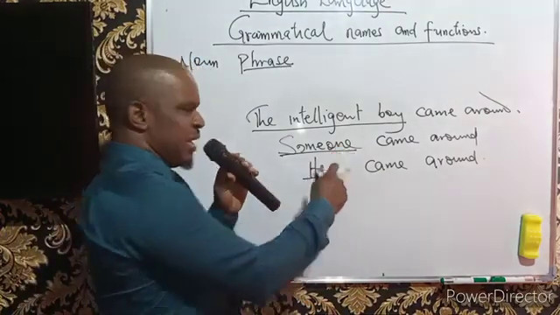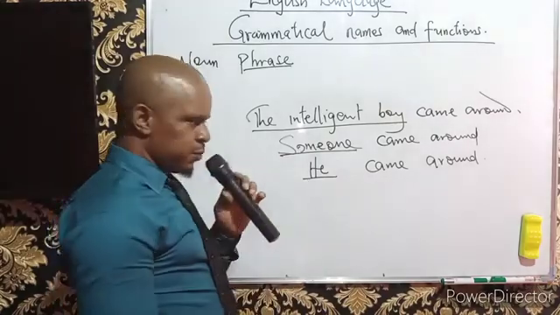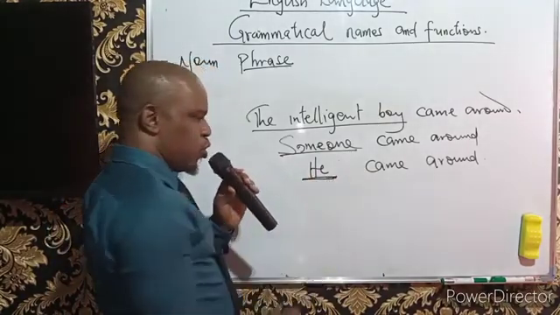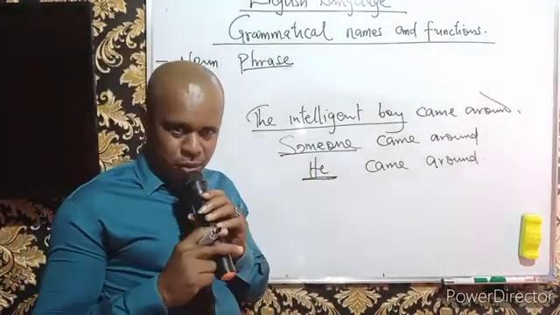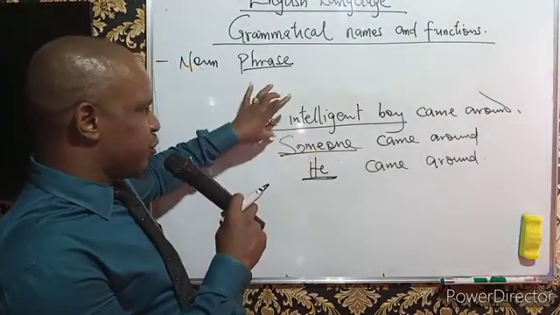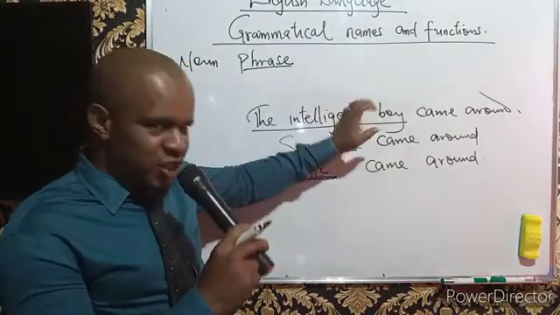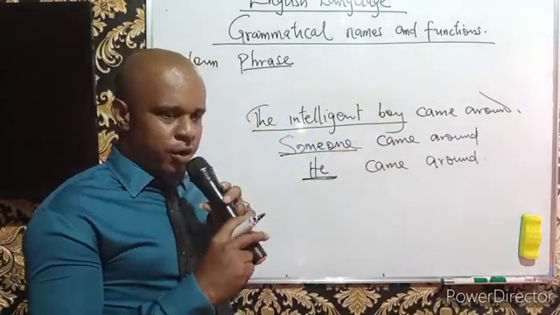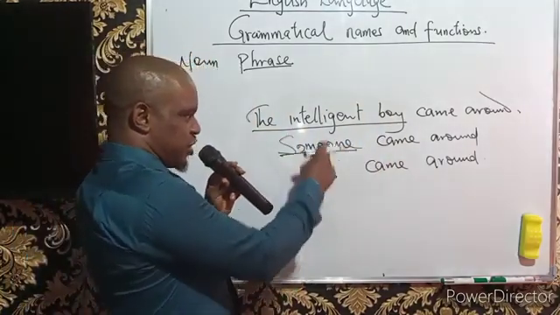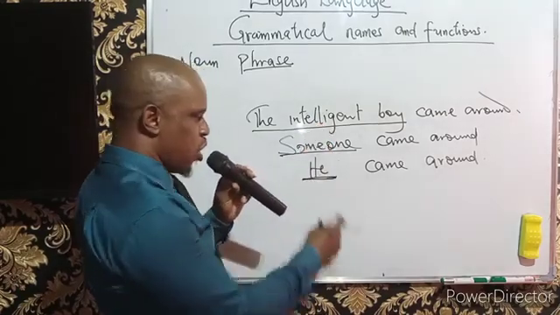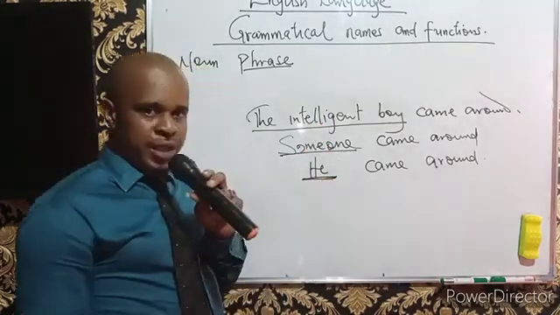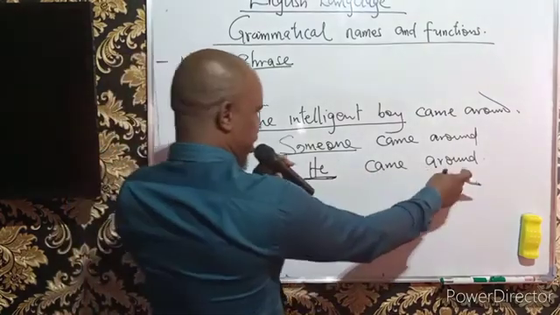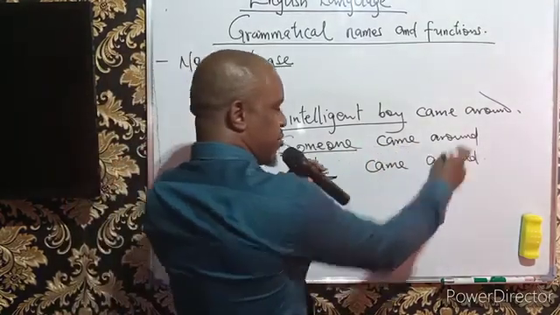So, someone is an example of a pronoun. He is also an example of a pronoun. That is whereby I have chosen not to mention the name the intelligent boy. That is why I have decided to use either someone, which is a pronoun, or he, which is also a pronoun. He came here. Someone came around.